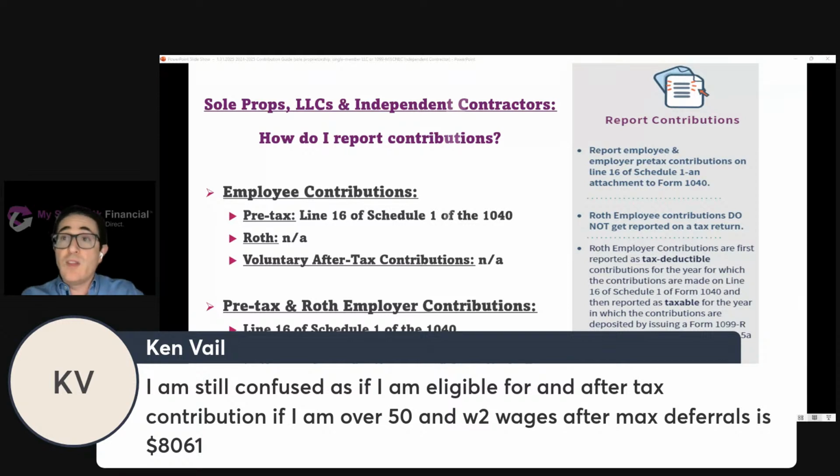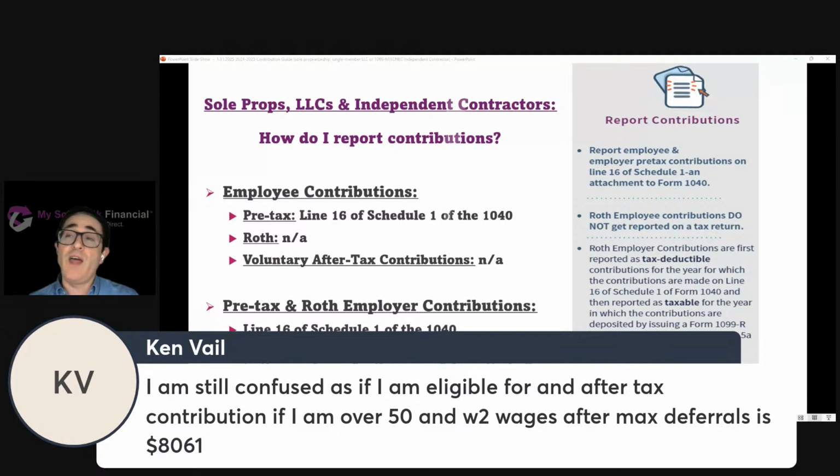Plus, you've got to make sure that the sum of all the contributions you make, employee plus after-tax, doesn't exceed the lesser of their W-2 wages or the overall limit. So in short, they'd be able to contribute that additional $8,000 as a voluntary after-tax contribution, assuming they have a plan like ours that allows it. They'd have to put the voluntary after-tax contribution into a separate voluntary after-tax account. They would have time to do that, because it would have to be made by their business tax return deadline, including extension. Then they can move it from the after-tax account to the Roth account. So they need a Roth account if they don't already have one.